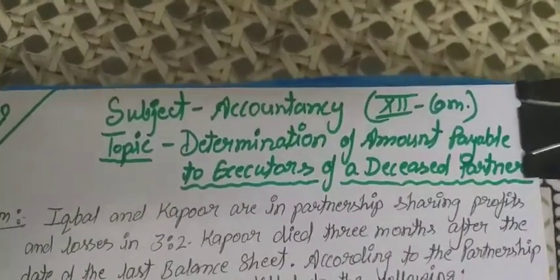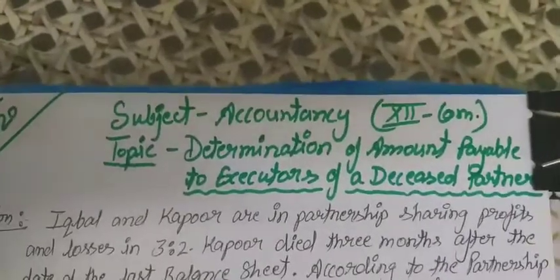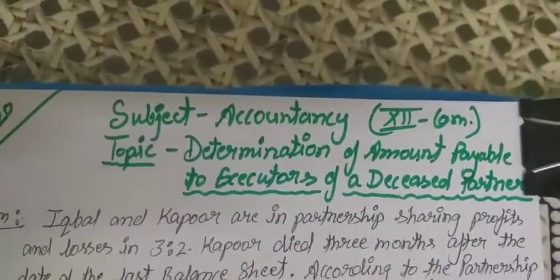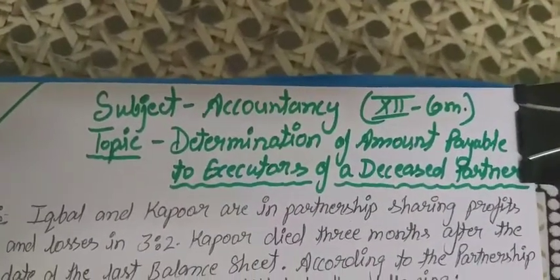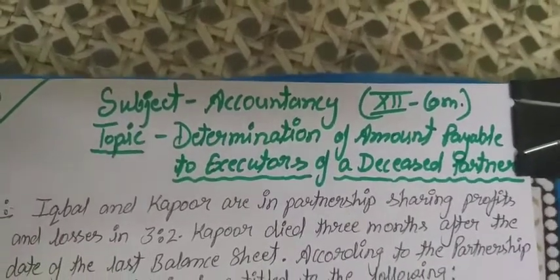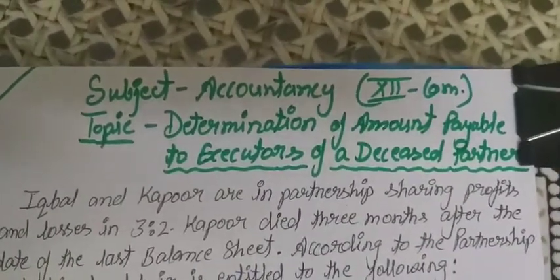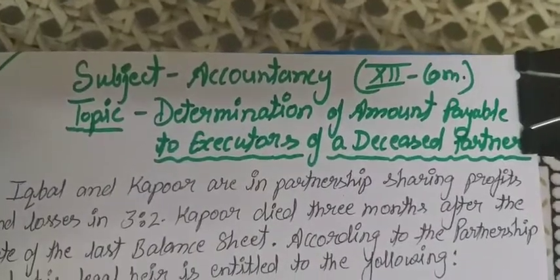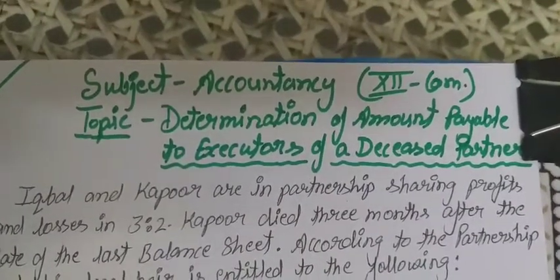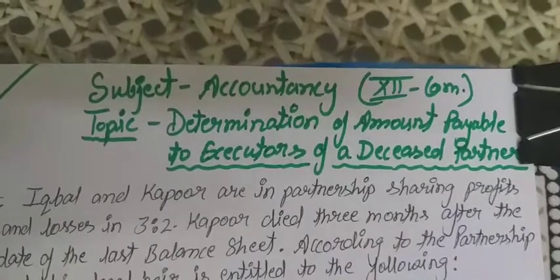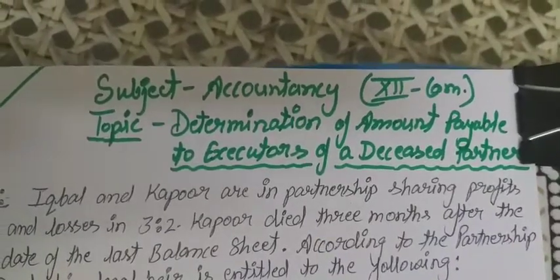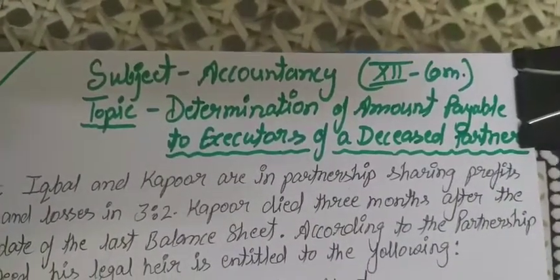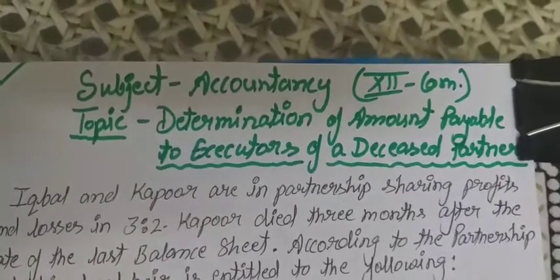So students, today's topic is determination of amount payable to the executor of a deceased partner. If a partner dies, that partner has an executor in the firm, and the executor will receive the amount of the deceased partner.